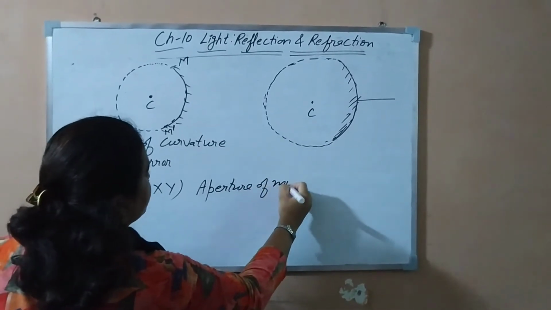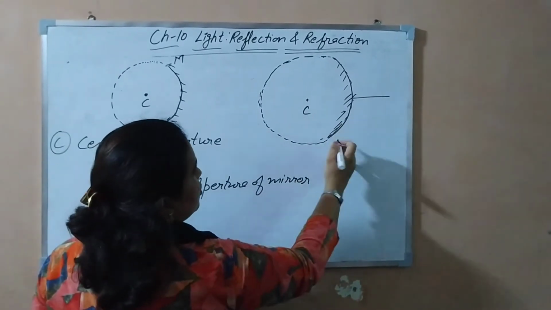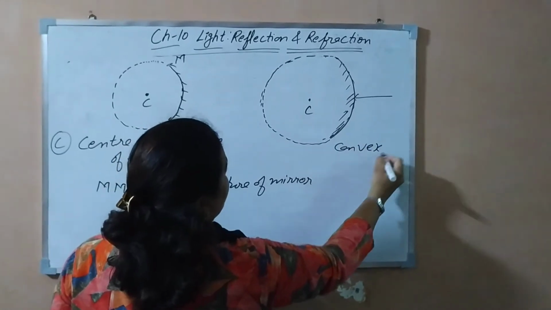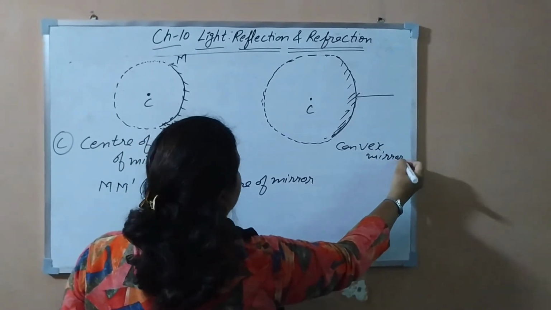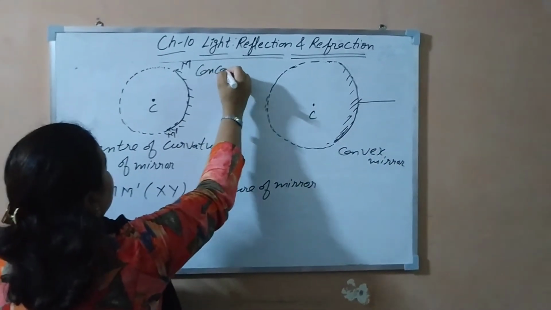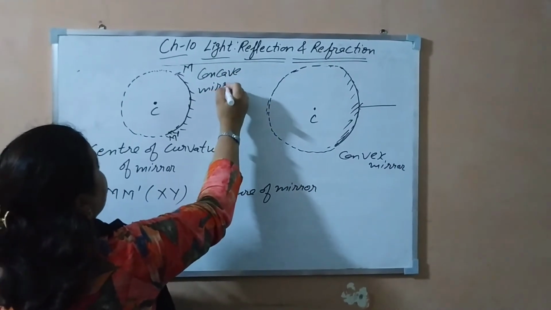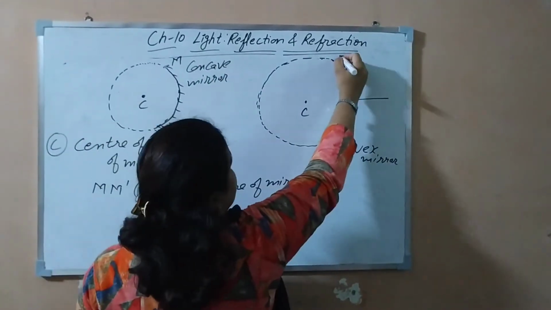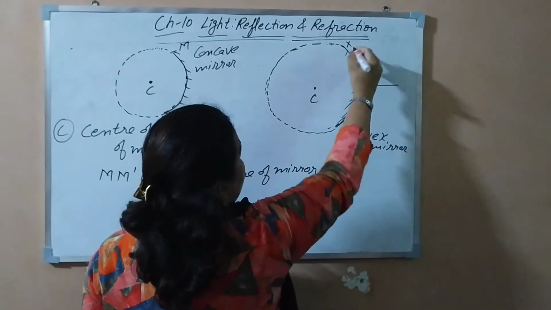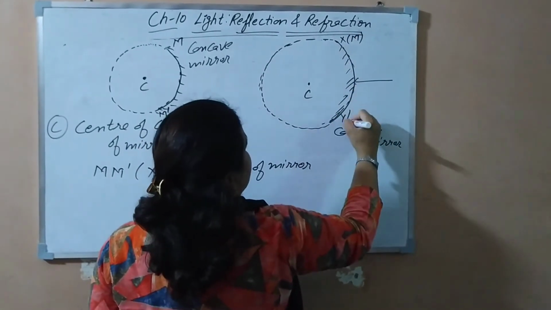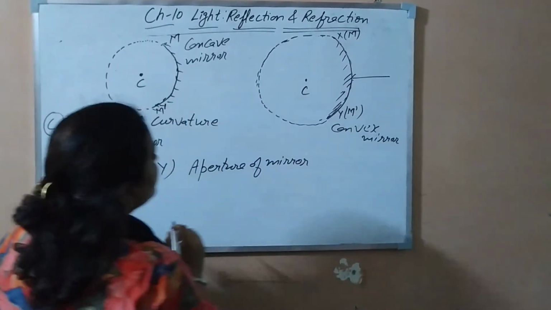It is the same for both convex and concave mirrors. Here also you can take XY, or write M dash, anything you can write. Clear?